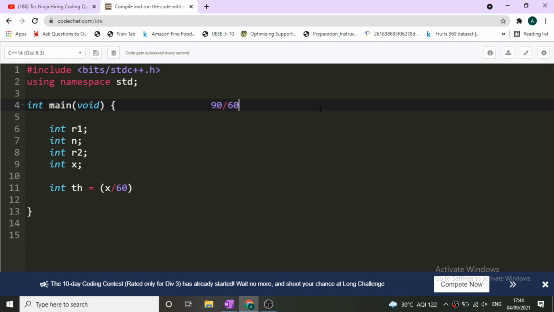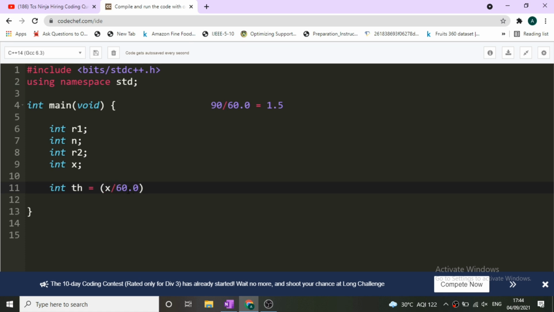But if we do 90 divided by 60.0, that is, if either of these two values is a float, then it will give us 1.5. I hope this is clear. Now we have to take the ceiling value of this 1.5. So we will not divide it by 60, we will divide it by 60.0, that is, either of these two values must be a float value.